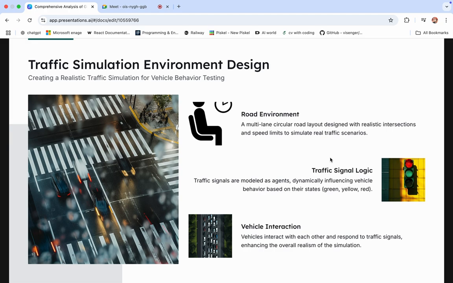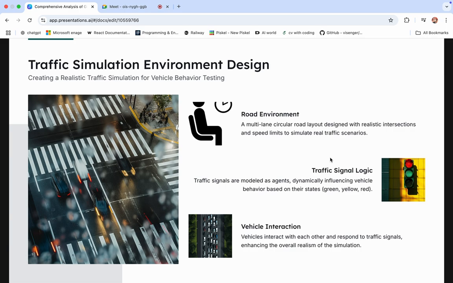So, in the traffic simulation environment design, there were three main features. First was the road environment: a multi-lane circular road and a rectangular road were used with realistic intersections and speed limits to simulate a real traffic scenario. For example, we created a rectangular road with four or five different lanes, and each lane has its own speed limit. In this way we can mimic a real world situation. Moreover, if a vehicle moves from one lane to another, it follows the speed limit of that lane.